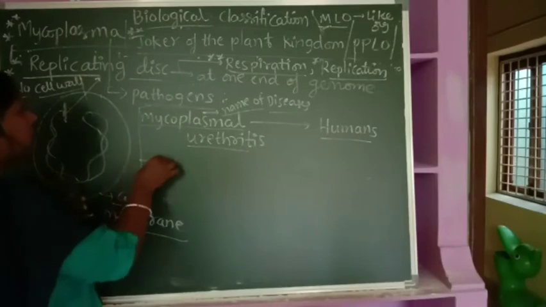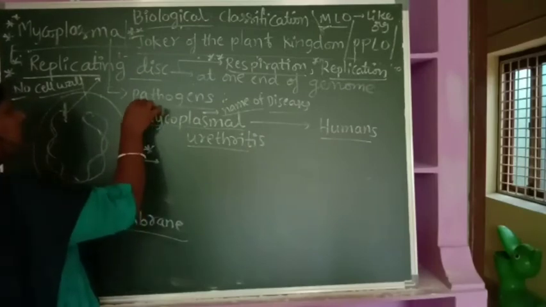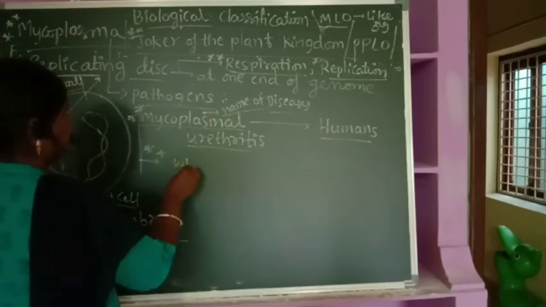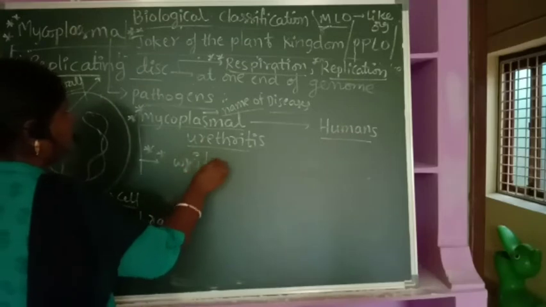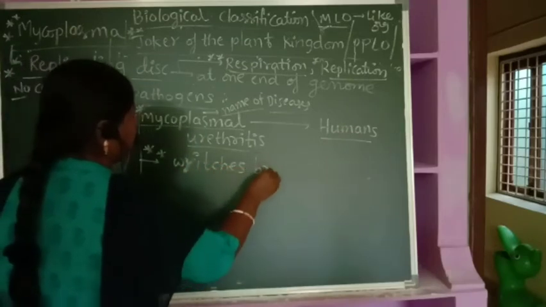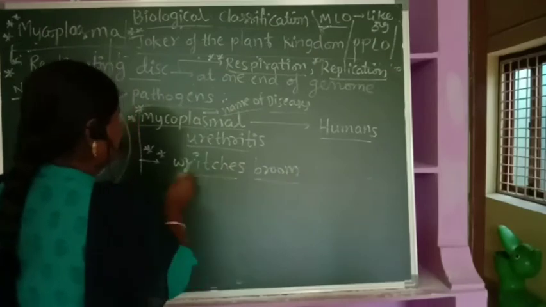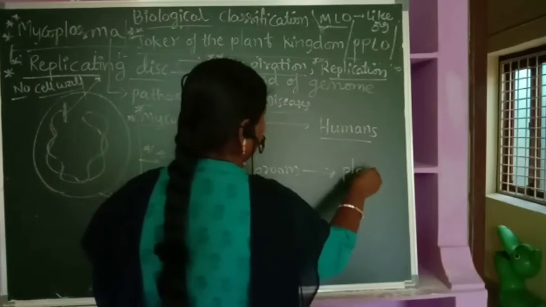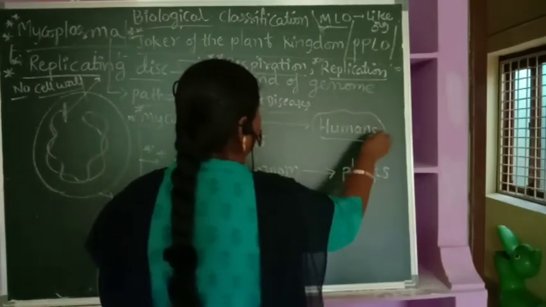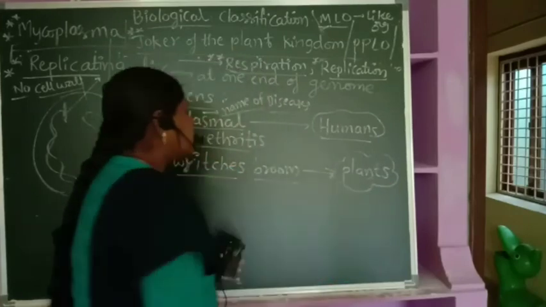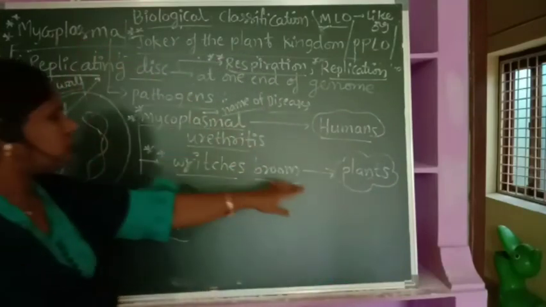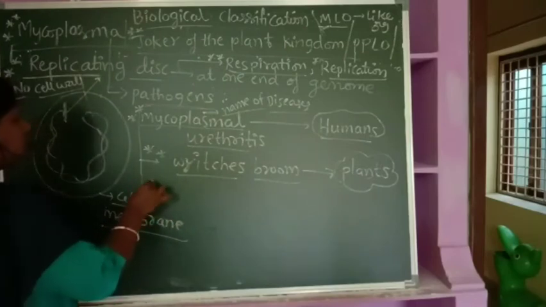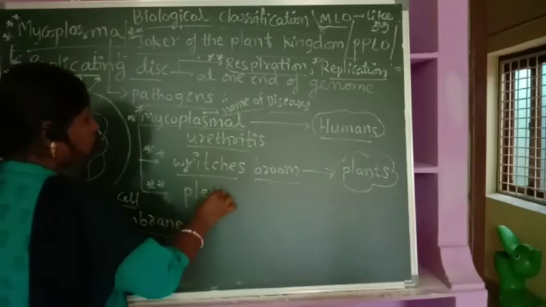These are all names of diseases, very, very important for all of you to remember. Another one is Little Leaf, the name of a disease that occurs in plants. In plants, Mycoplasma is responsible for causing the disease called Little Leaf. And the other disease is pleuropneumonia.